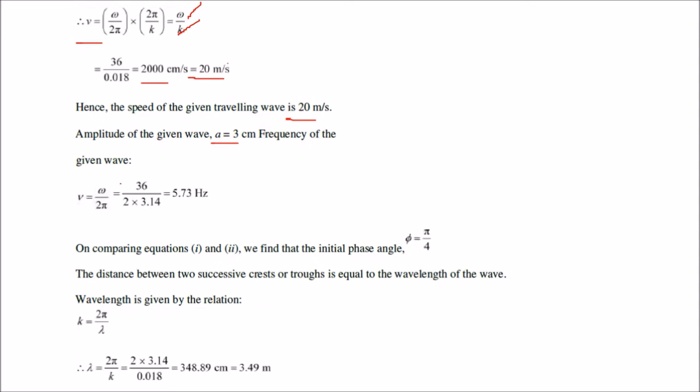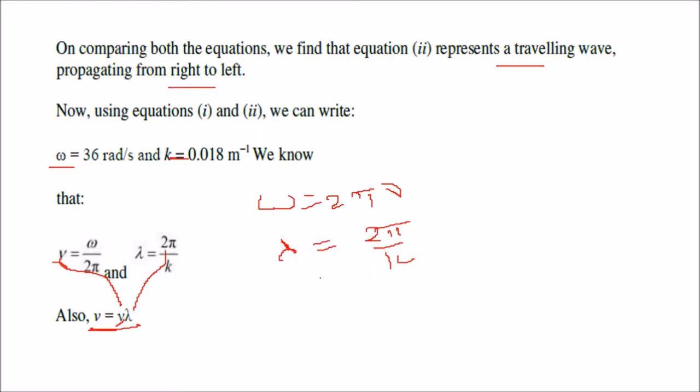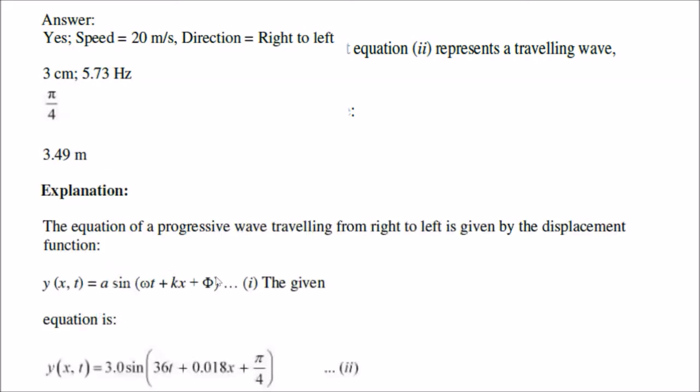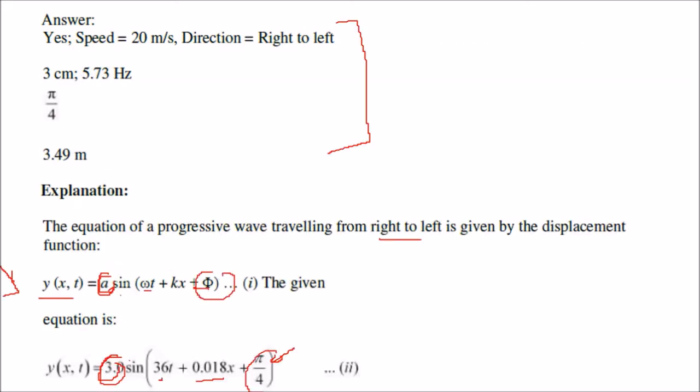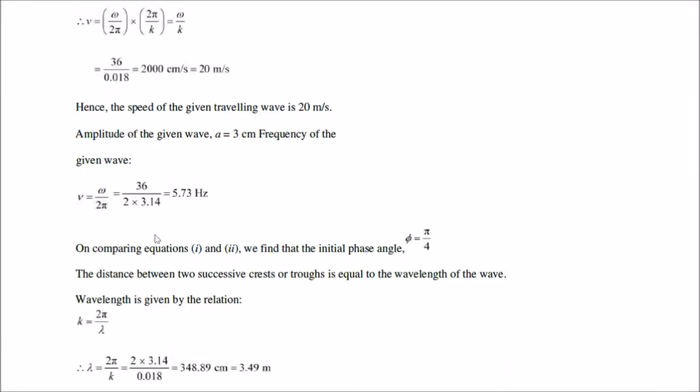The frequency of the given wave will be what? Frequency, which I just told you about, is omega by 2 pi. Omega is 36 as you compare with the actual equation, 2 into pi, 2 into 3.14. This is 5.73. Now when you compare these 1 and 2 equations, we also found out that phi is pi by 4. Let me tell you again. What is this phi? Phi is pi by 4. So here phi is pi by 4.